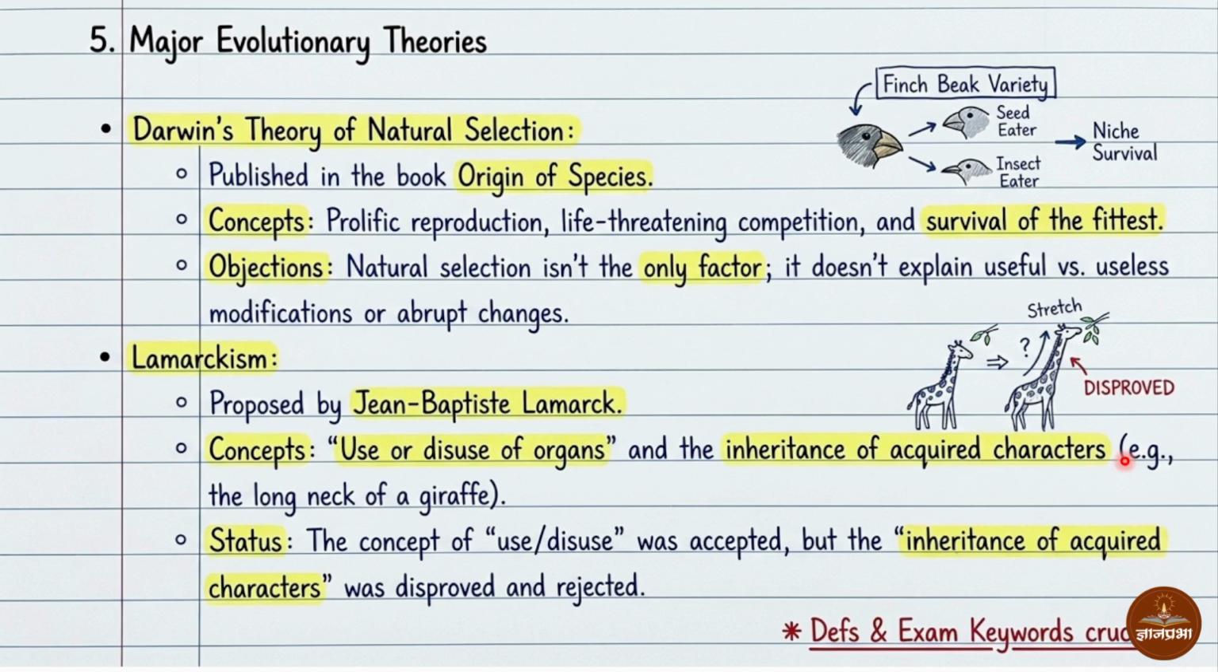We have to remember Darwin's theory of natural selection, which is published in the book Origin of Species. Then another thing to remember is the survival of the fittest. These are given by Darwin's theory. And Lamarckism is the use or disuse of organs, due to which changes in that organ or species happen, and the scientist's name is Jean-Baptiste Lamarck.